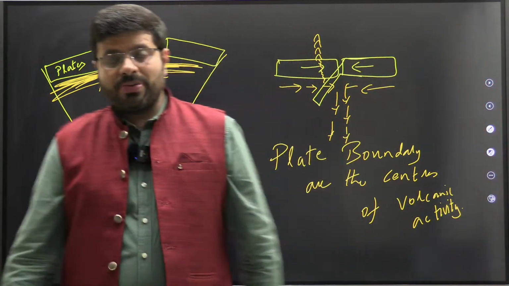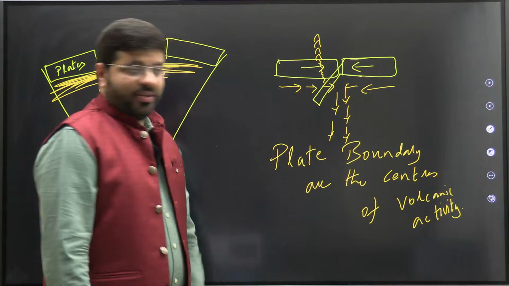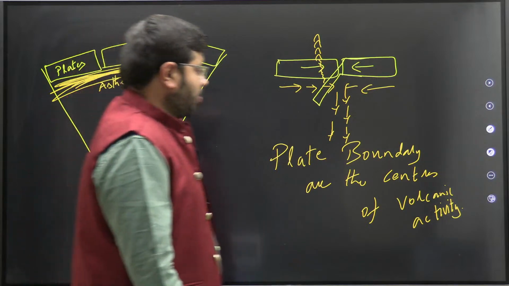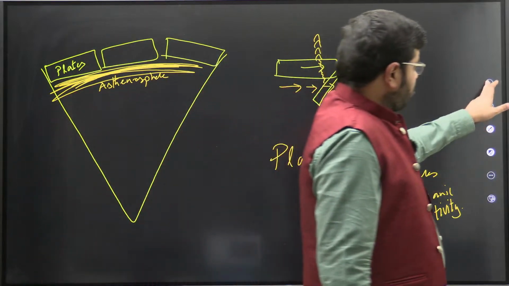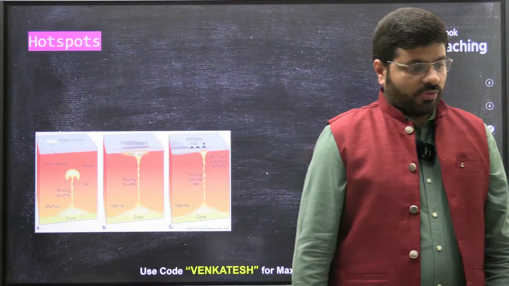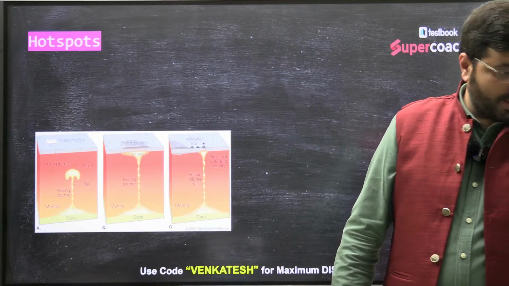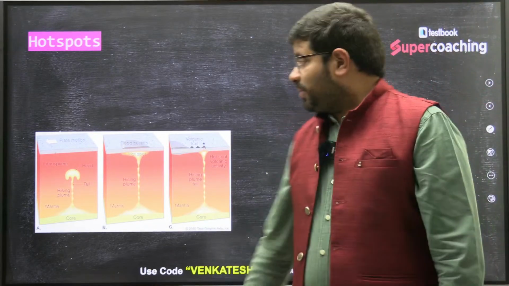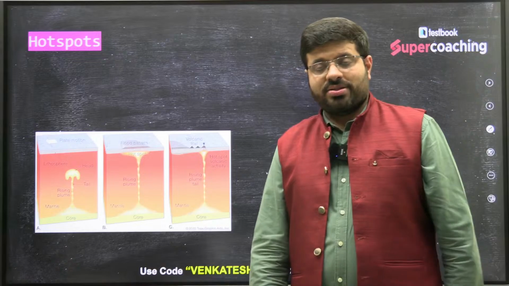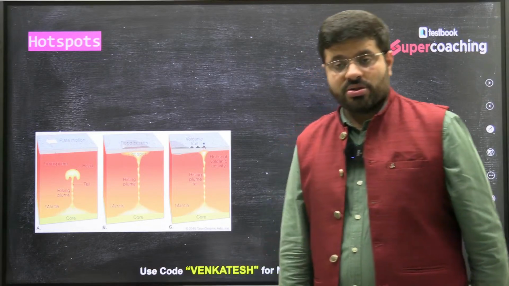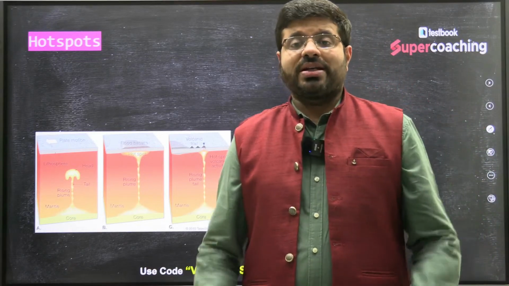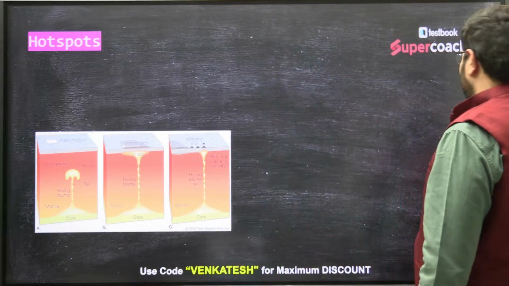If plate boundaries are the centers of volcanic activity, then you should be asking the next thing. The majority of the volcanoes which you find are always at the boundary, right? But sometimes there are certain kinds of volcanoes which are not found at the boundary. So let me explain this question.